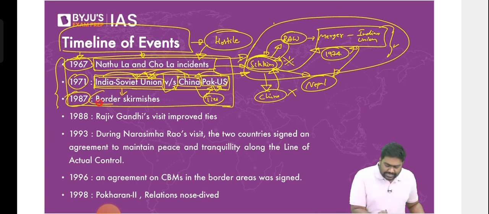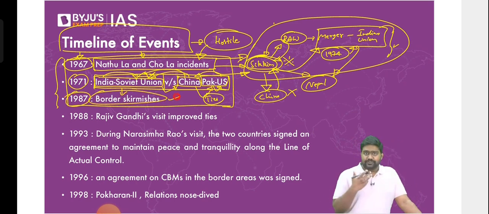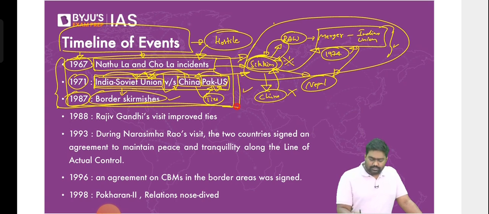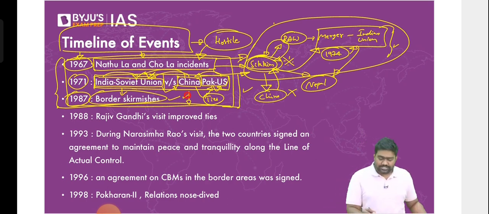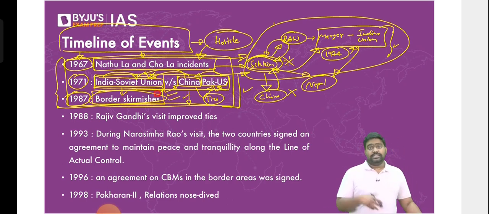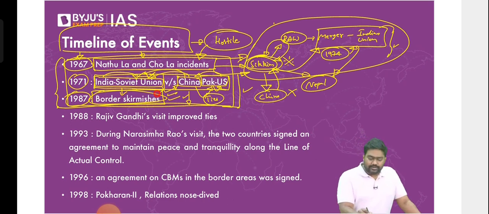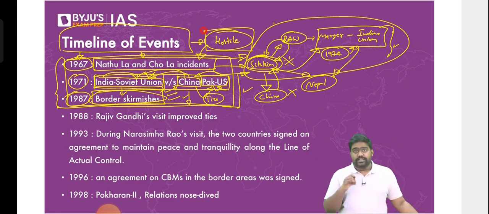Then there were fresh border clashes again, especially in 1987. Since we both had a different perception of the border, we both believed to have different boundaries. Every now and then there would be incursions where Chinese troops would enter Indian territory. Sometimes Indian troops would also enter territory claimed by China. This would lead to clashes between the troops, and especially in 1987, there was a major border clash that escalated. So this whole period was a hostile period for the relationship. For more than 20 years, India and China were very hostile to each other.